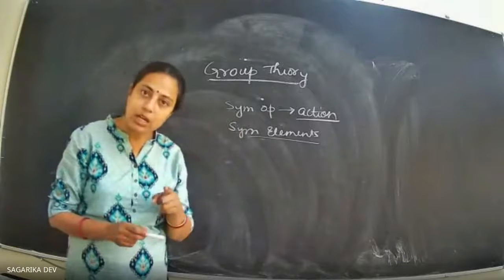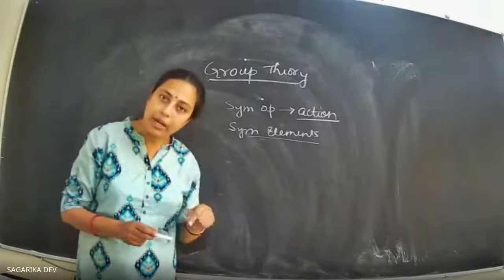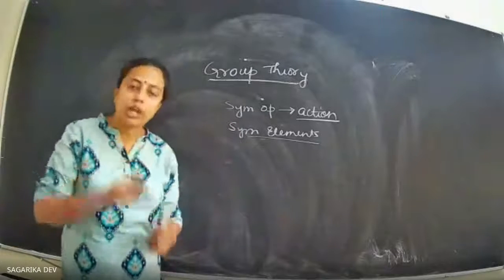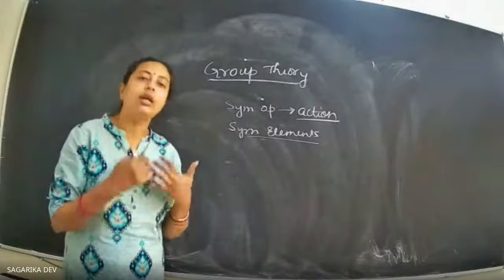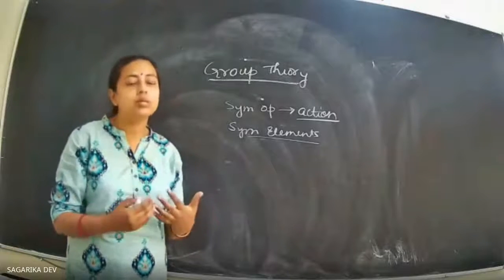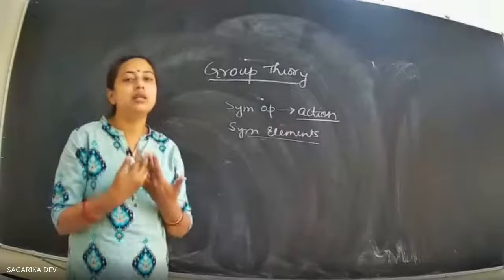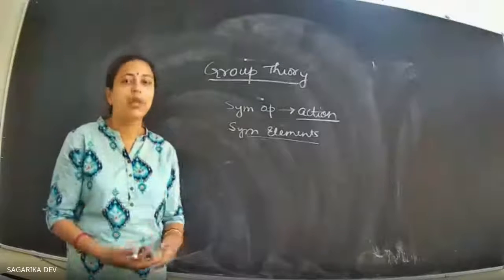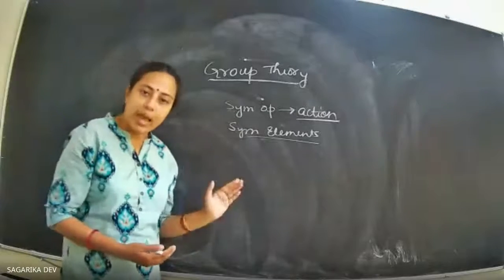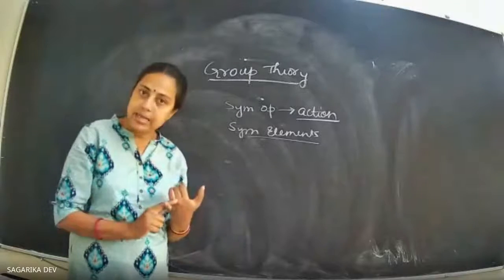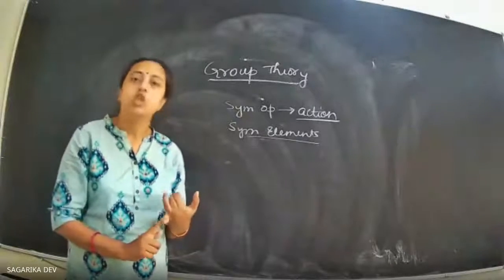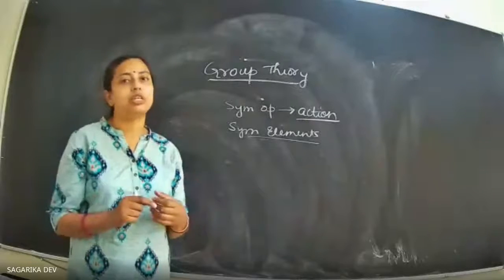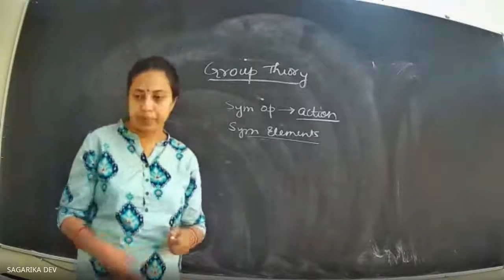And the rotation is called the symmetry operation, because rotation along a particular axis for a particular degree will produce a similar, indistinguishable structure. So symmetry elements can be an axis, a plane, or a point through which the operations are being performed.